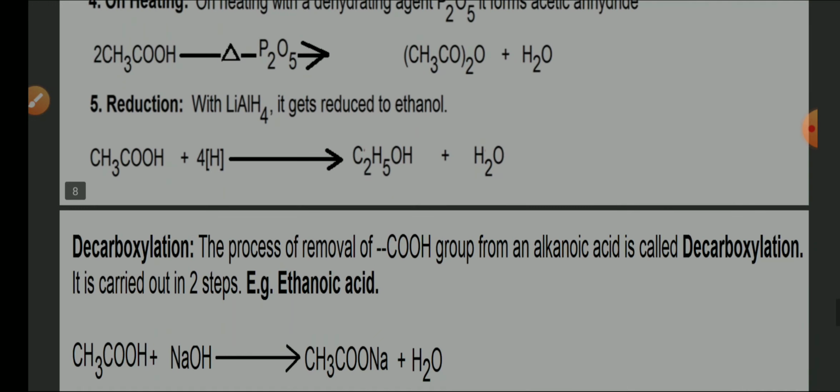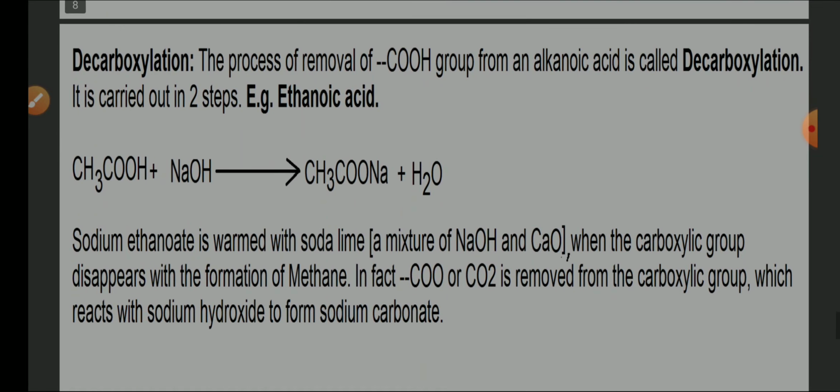One more is related to decarboxylation. So what is the meaning of decarboxylation? It is the process of removing the COOH group from an alkanoic acid, that means from butyric acid or from ethanoic acid. So this is ethanoic acid, and we are trying to remove the COOH group. That is considered decarboxylation. It is carried out in a two-step reaction.